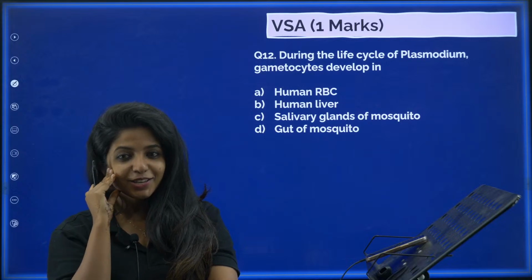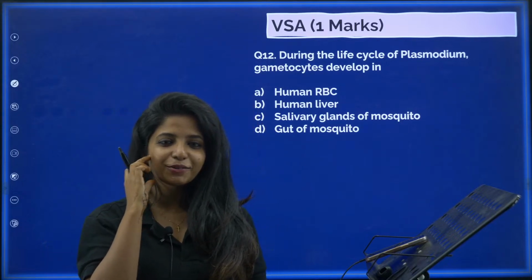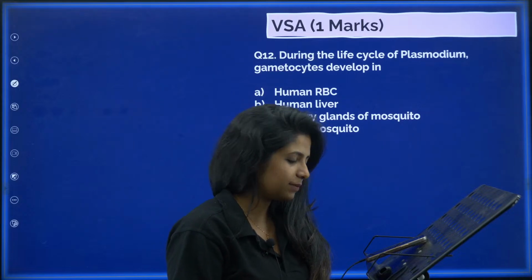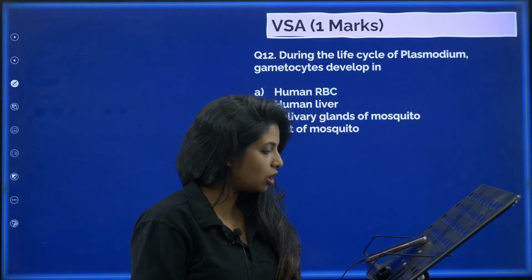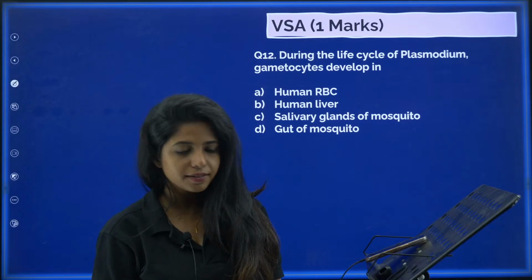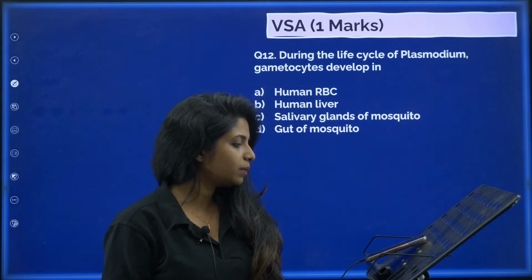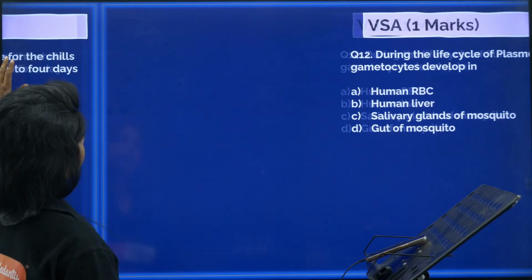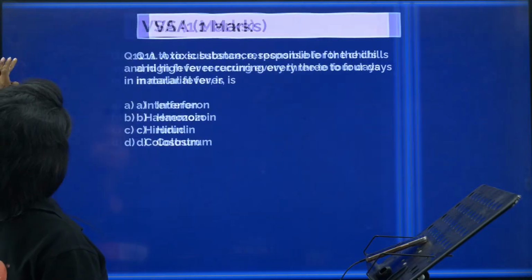Human RBC, human liver, salivary gland of mosquito, gut of mosquito, and let me see who is telling me the correct answer. So, you all logged your answer, right? I'll tell the answer. It will be A. It will be A. Only Ravana got it correct. My dear children, I told you the whole story over here.